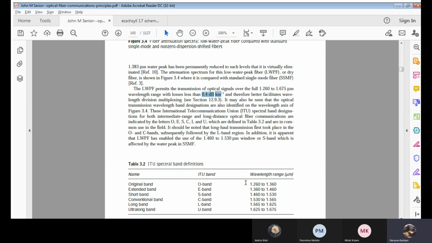Whatever the wavelength range here, from 1.2 to 1.6, will be split into these bands, and these bands will be individually used for certain applications, for different wavelength band designations. Those will be used for different applications in WDM or TDM or wherever. You know WDM and TDM. What does WDM stand for, anyone? WDM and TDM? Time division multiplexing.